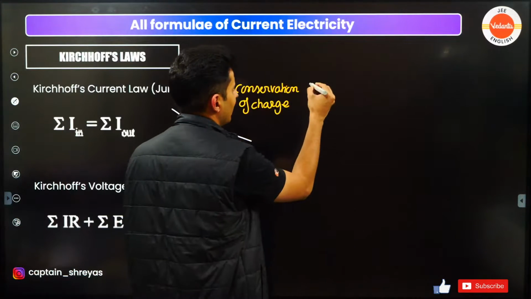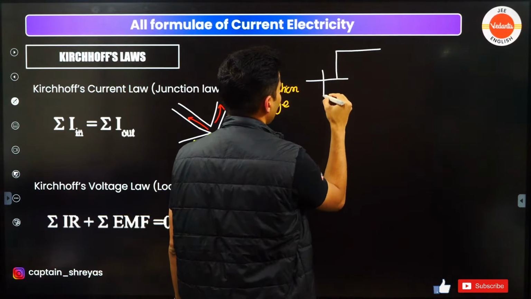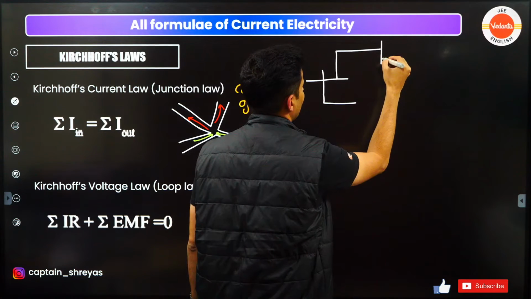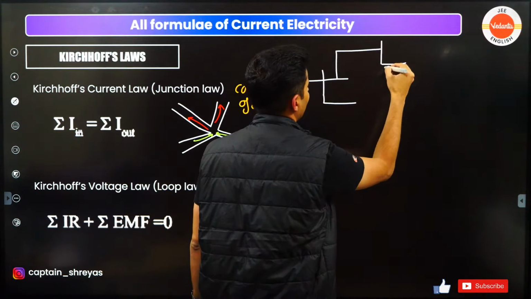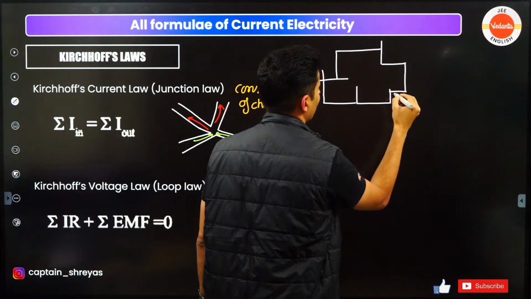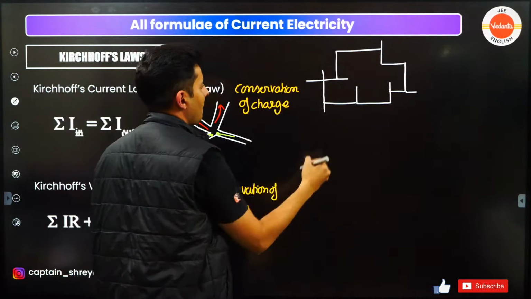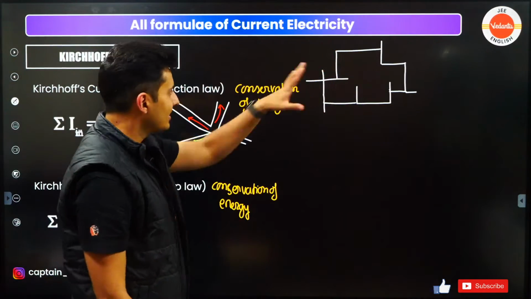Imagine there is a big complex circuit like this, and you happen to go across this circuit.